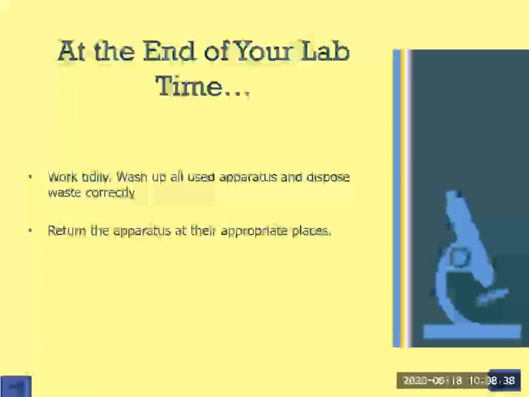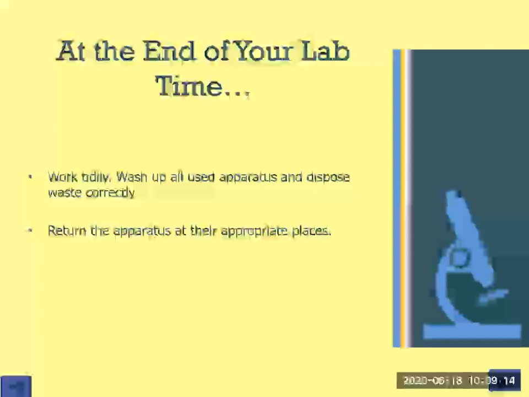Return the apparatus to their appropriate places, meaning their right places. In your lab at school, whenever we get time, we will visit the lab in groups. I will show you that there are separate cabinets for each and every apparatus. For instance, there is a separate cabinet for test tubes, for beakers, for retort stands, for conical flasks, for every laboratory apparatus, for microscopes.